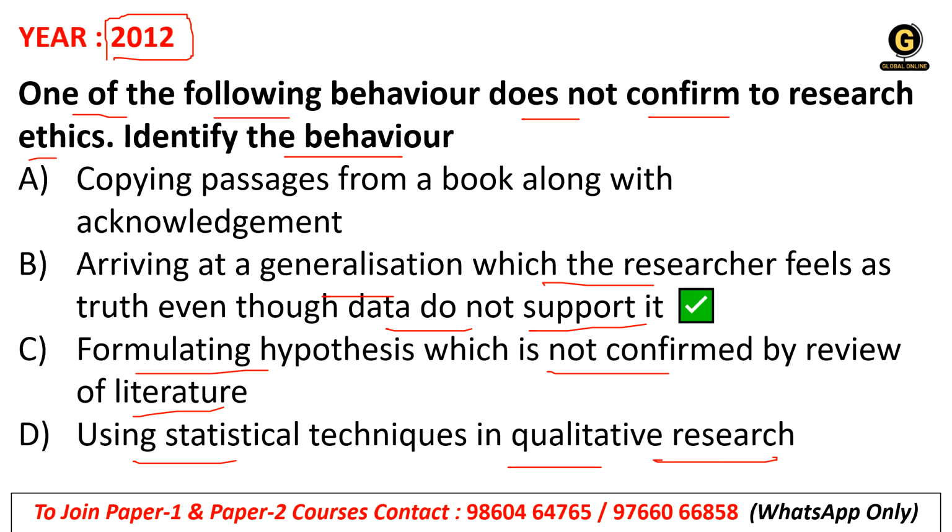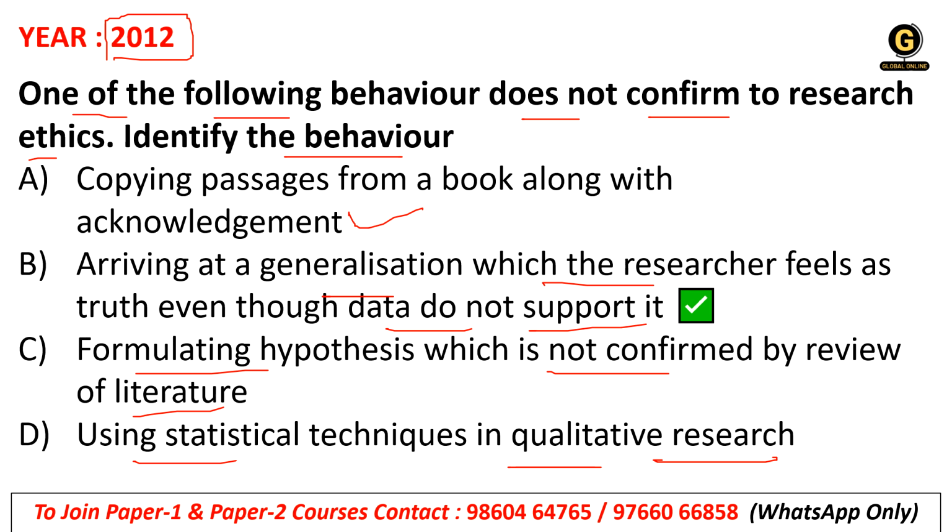So the right answer is option B, which is not correctly matching with the ethics in research, which is unethical. Because when we are generalizing based on a theory, and that theory does not support the generalization, then how will it be ethical? It is not ethical. Copying passage from the book along with the acknowledgement, that is option A, is ethical, because we are citing the information whatever we have taken, with due acknowledgement.